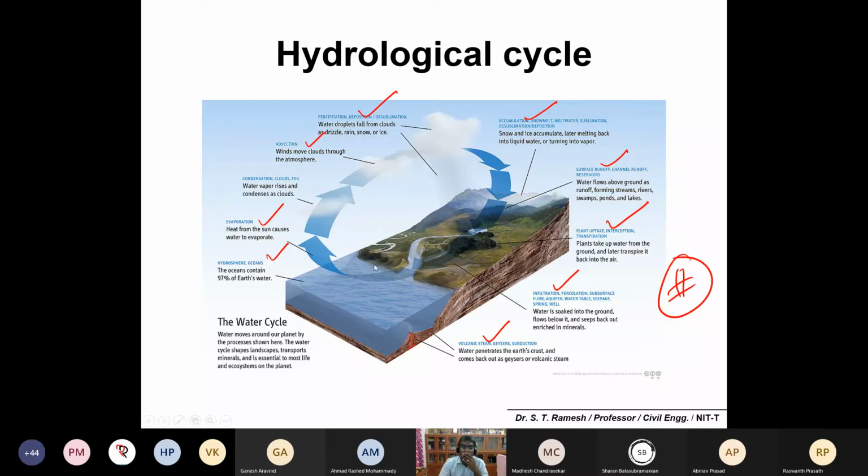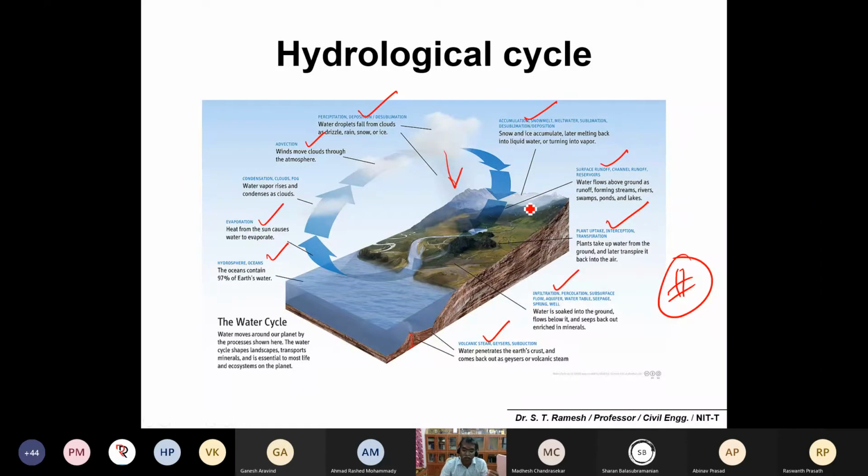Okay, so I'm not going to detail about evaporation. It is because of sunlight, water vapors getting evaporated, and condensation is about the temperature difference between the lifted air and the air there, thereby it will condense. And this air movement in the atmosphere, you can call it advection. And if the condensation is more and hot air cools, condenses, it will come down as precipitation, for example rain. That you can call a simple precipitation process.